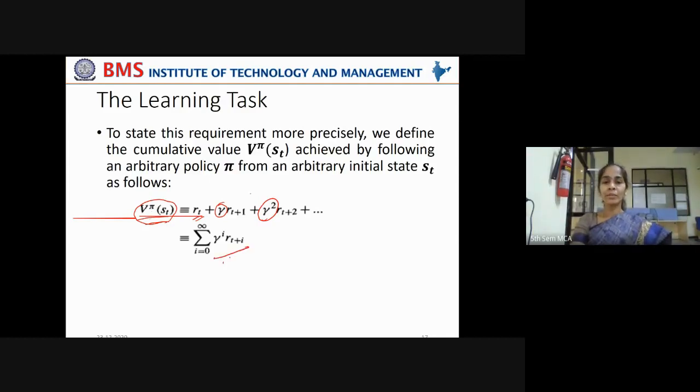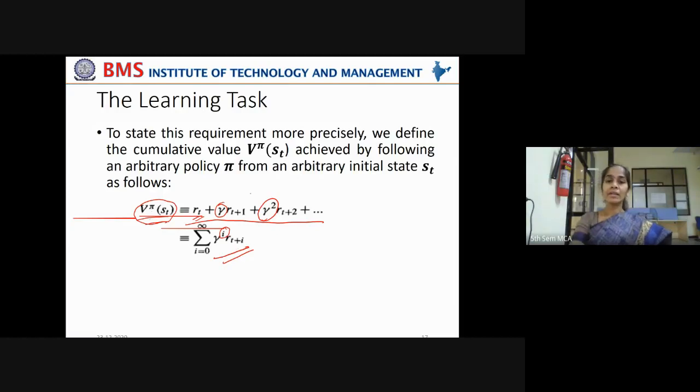So how is this mathematically represented, this entire line? It is nothing but the sum of products of the discounting factor, which is increased with respect to time slices, multiplied by the reward given at that time slice, t plus i.